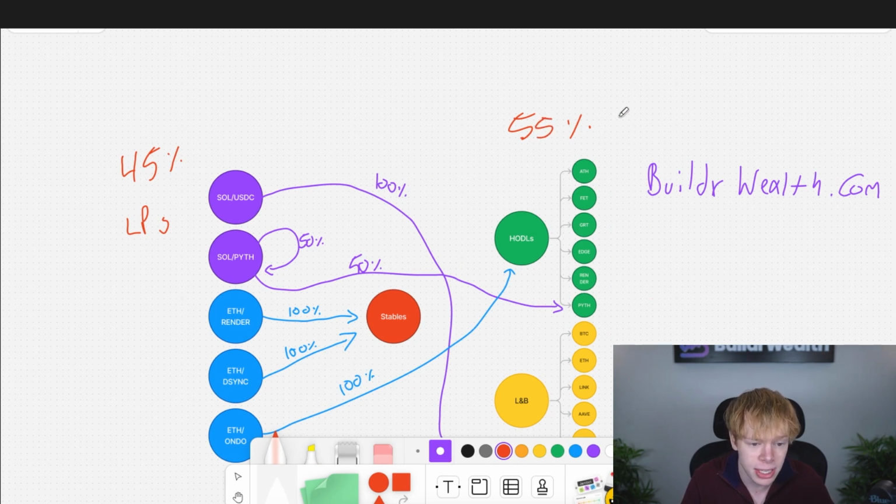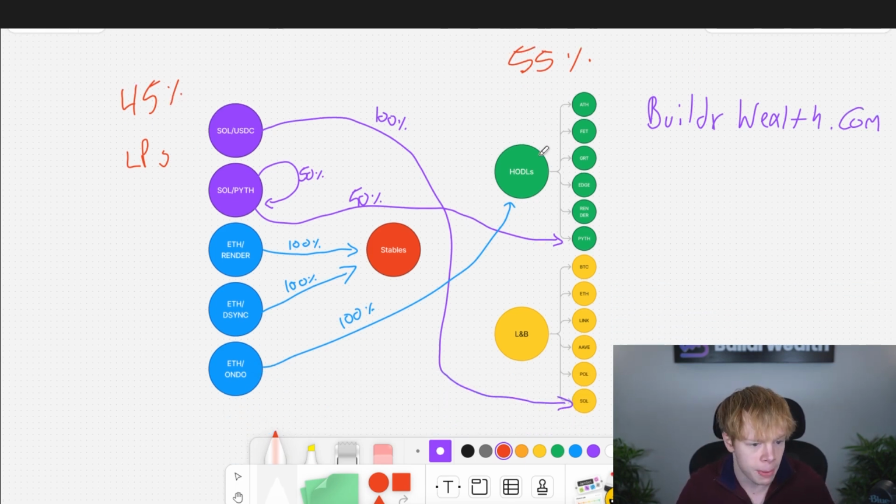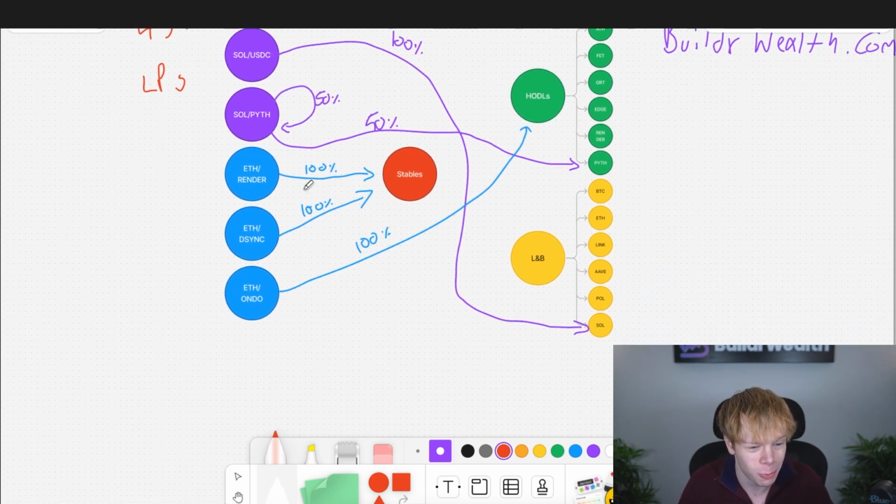That's my allocation, because these have that long-term growth potential. These ones have like 5-10x potential, whereas these ones over here are going to have less growth potential. They're going to be more correlated. And of course, if they do have growth potential, they could witness divergence loss. So I'm using those LPs to build up those HODL bags and once again, keep it in check. So if eventually I'm compounding so much into my HODLs and my lending and borrowing portfolio to the point where, guess what?